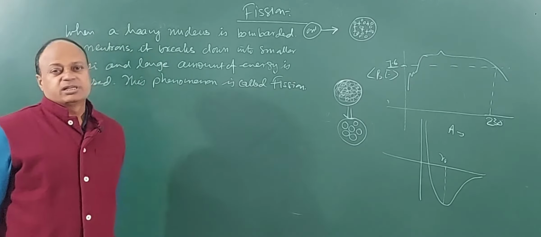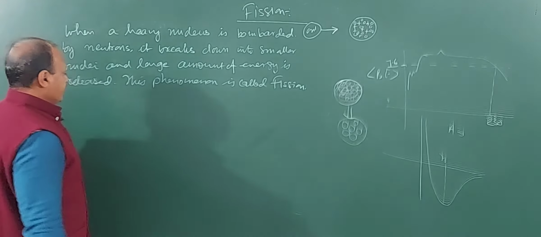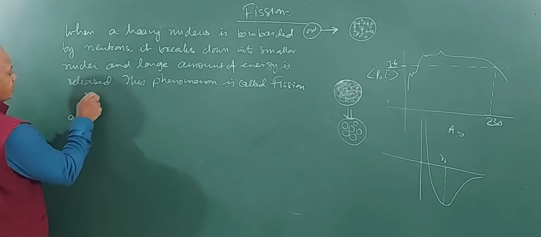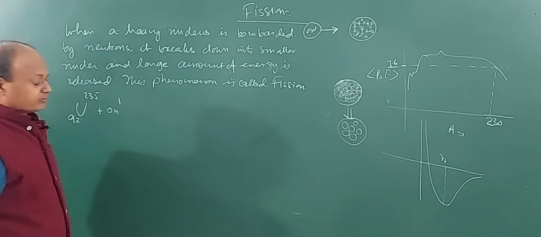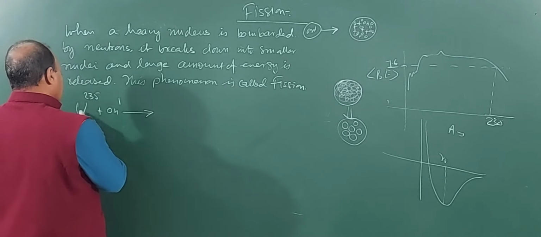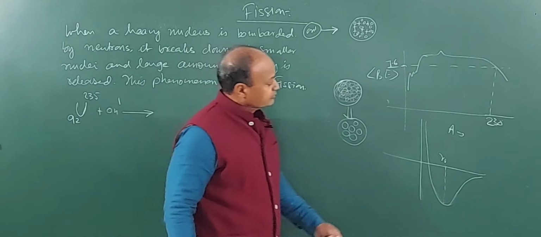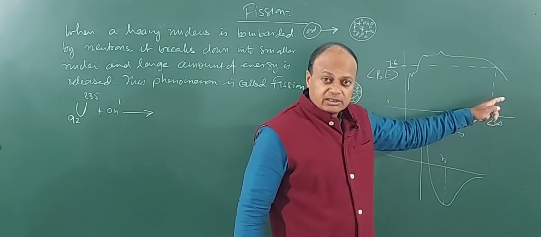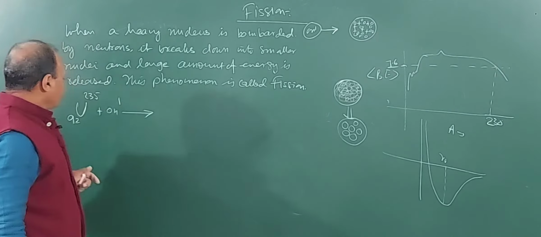This phenomenon was discovered by Otto Hahn and Strassmann, like I said, in Germany. The uranium-235 isotope was bombarded using a neutron, and then uranium-235, which is already in the group of transuranic elements, is highly unstable because its nuclear binding energy per nucleon is very low.